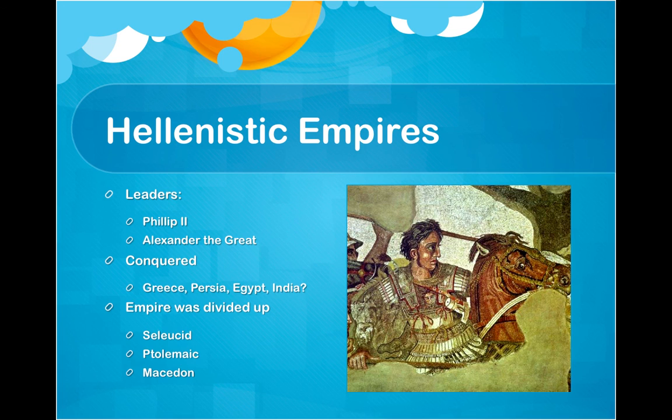So, with them divided, that leads to the Hellenic Empires, which are started by Philip II of Macedon. He starts conquering territories and eventually conquers Greece, and then Alexander the Great reconquers them, and then goes off and conquers Persia, and then Egypt, and gets to parts of India. We don't know how far he really gets into India, but he turns back from India because his soldiers are like, we're too far from home and we don't want to fight anymore. And if you can't get your soldiers to fight anymore, then you have problems in leading a military.